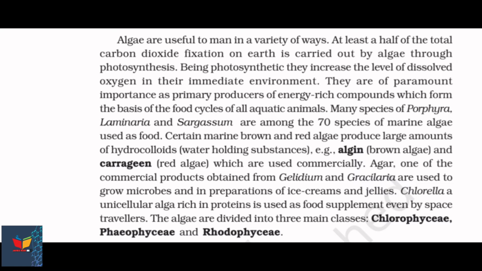Agar, one of the commercial products obtained from Gelidium and Gracilaria, is used to grow microbes and in preparations of ice creams and jellies. Chlorella, a unicellular alga rich in proteins, is used as food supplement even by space travelers. The algae are divided into three main classes.